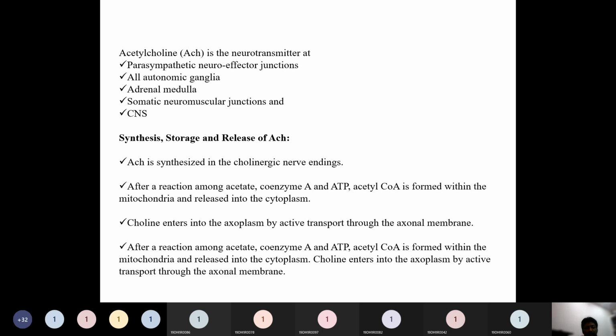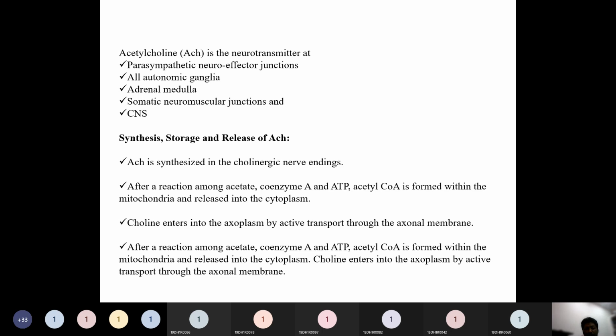There is a reaction that uses acetate, coenzyme A and ATP, which will cause the formation of acetyl coenzyme A. That is formed within the mitochondria and will be released into the cytoplasm. Choline molecules enter the axoplasm, that is the cytoplasm of the cell. This cell is the axon, so we can also call it axoplasm, by active transport through the axonal membrane, crossing the membrane of the axon.